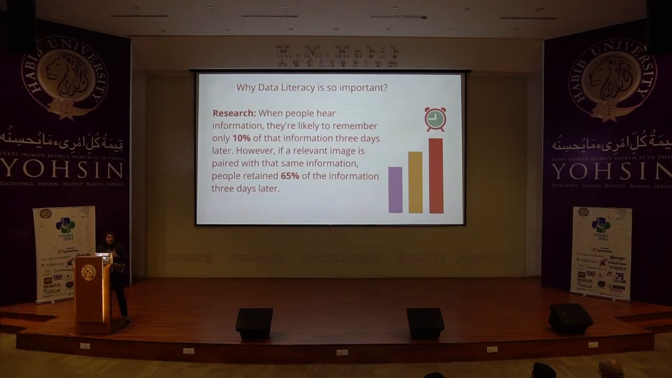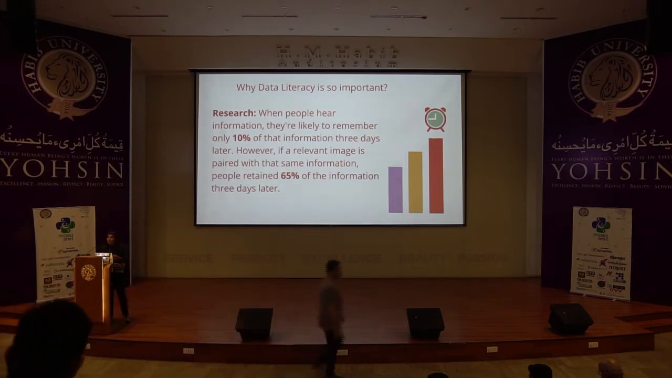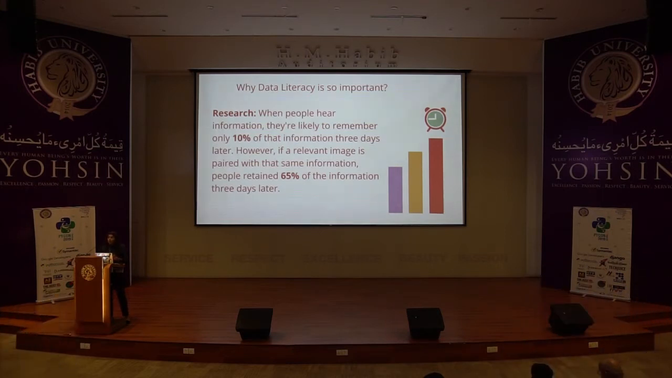And in our childhood, I think everybody used to prefer books which mostly contained images over text. Why is that? What is the reason that we always love images so much? As a matter of fact, as you can see on the screen, when people hear information, they are likely to remember only 10% of that information 3 days later. However, if a relevant image is paired with the same information, people retain 65% of the information 3 days later. So this is the reason why everyone always prefers images over text.